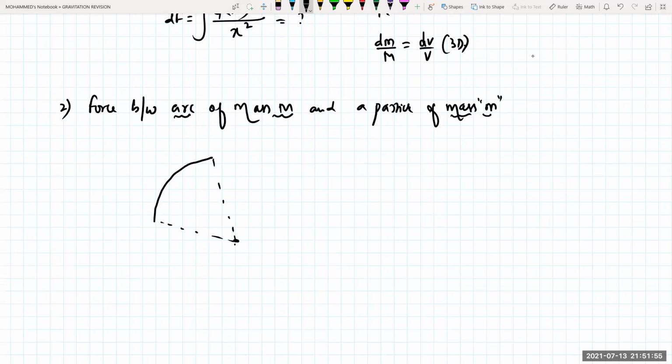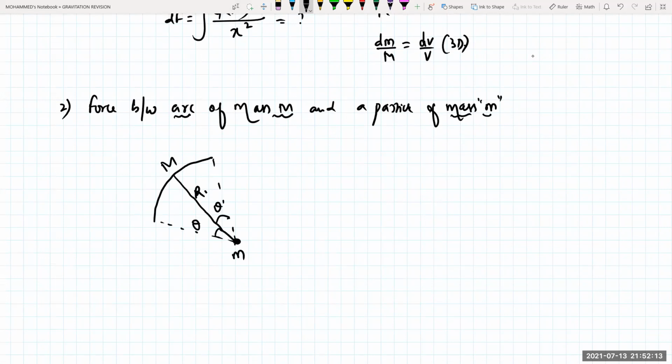This is the center, and this is the bisector. The total angle made by this arc is theta. The mass of this arc is M, its radius is r, and somewhere here there is a particle of mass m. Will there be a gravitational force between them or not? Capital M and small m, there will be a gravitational force.